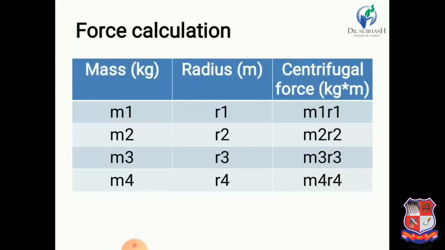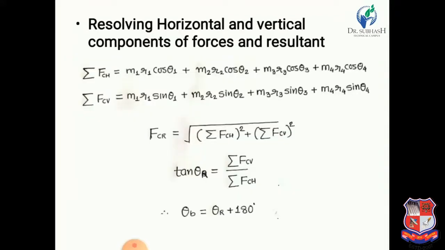Now we can calculate the resultant unbalanced force by using the polygon method. First of all, we resolve the horizontal components of the forces. So sigma FCH is the summation of all horizontal components of centrifugal forces.